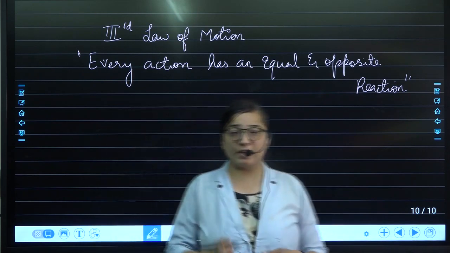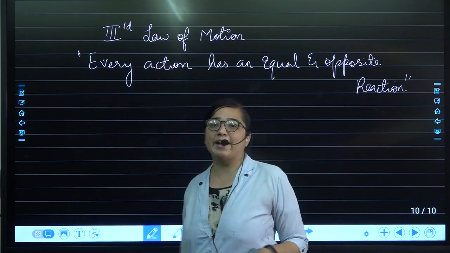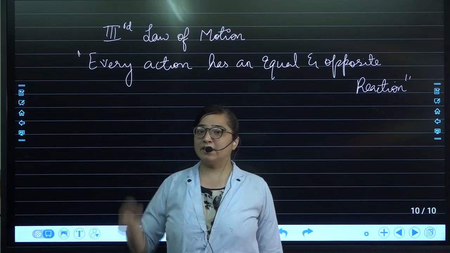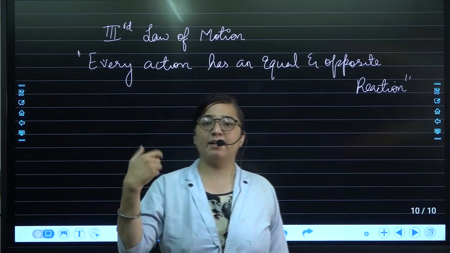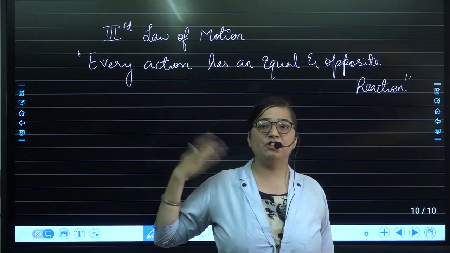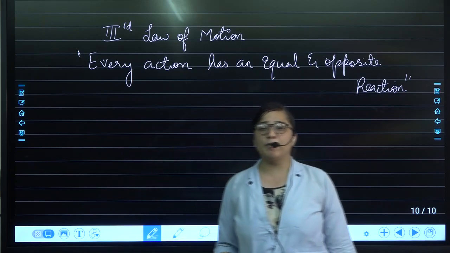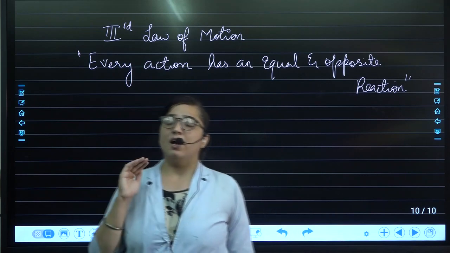For example, when the swimmer is swimming, at that time the swimmer is pushing the water behind and the body is getting forwarded. A person is using the gun, then the bullet is getting fired. The bullet will go forward while the person will feel the jerk in the backward direction. What is that? It is ultimately Newton's third law of motion. Every action has an equal and opposite reaction.